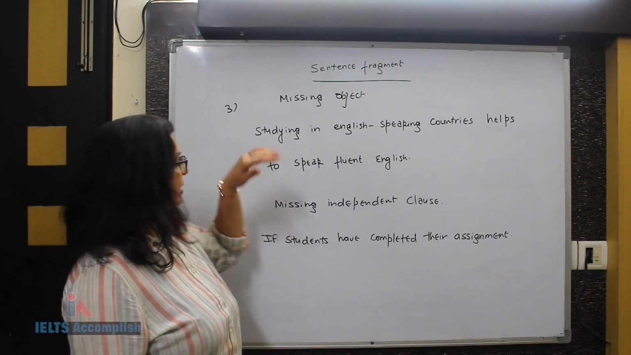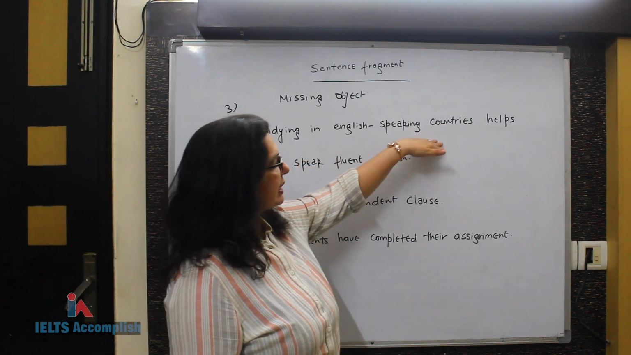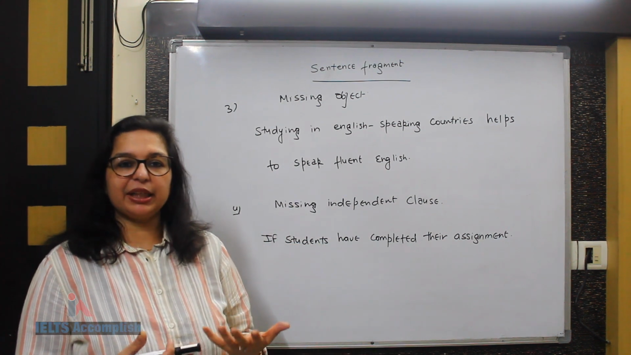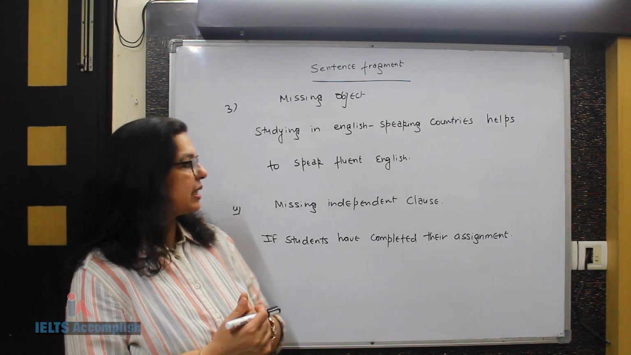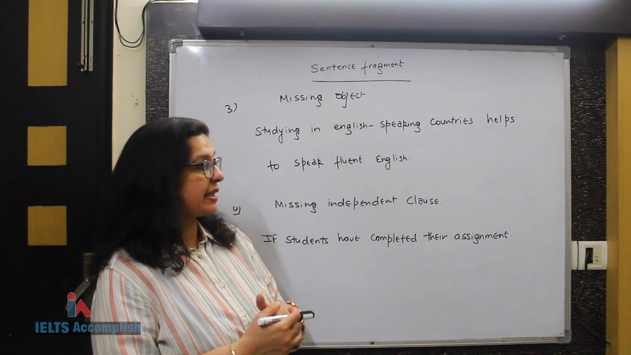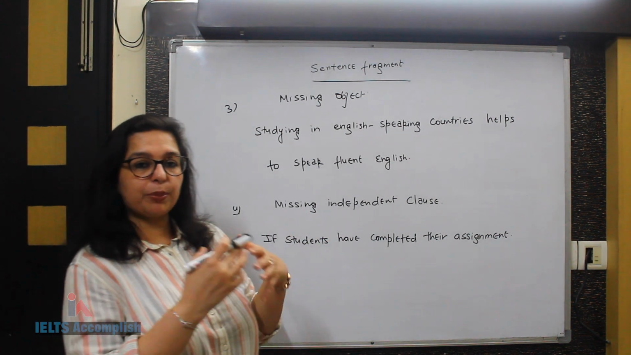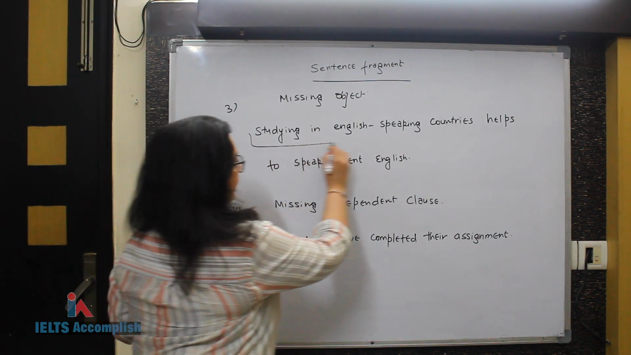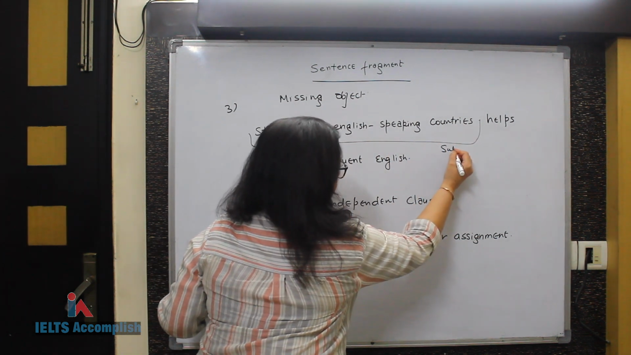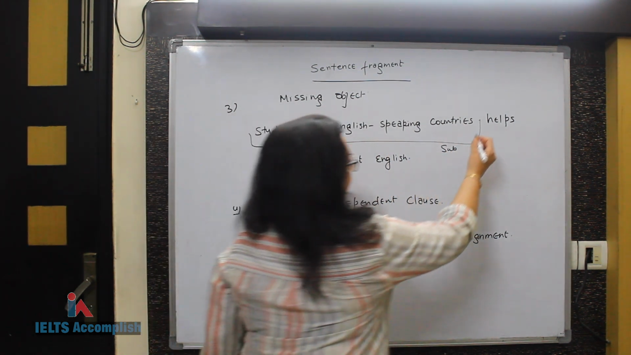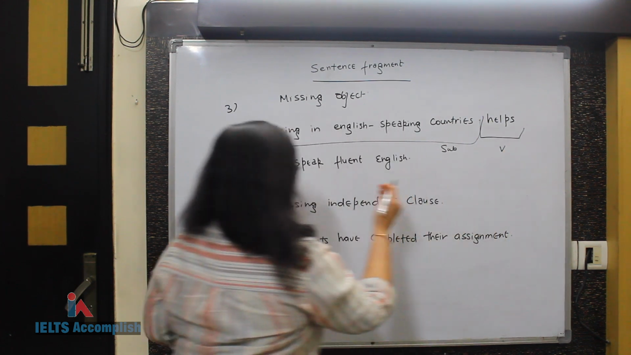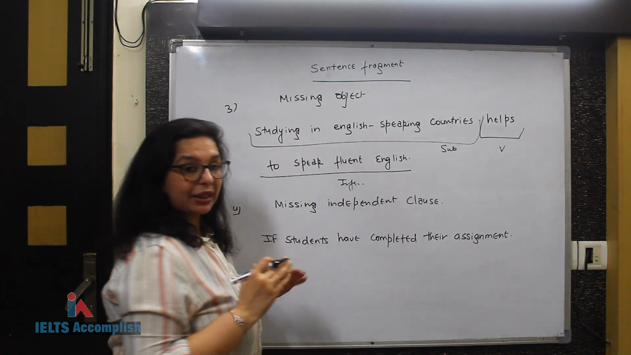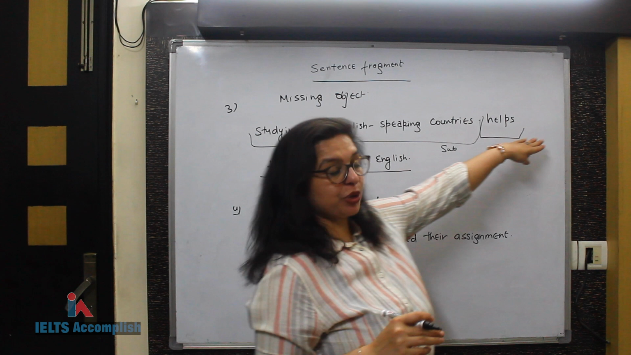If you read this sentence, studying in English speaking countries helps to speak fluent English. At a glance, you may not find any problem while structuring the sentence. However, if you look at this sentence closely again, you will see that the object in this sentence is missing. For example, studying in English speaking country is the subject of the sentence. Helps is the verb. This part, to speak fluent English, is an infinitive. What is missing in this sentence is the object.